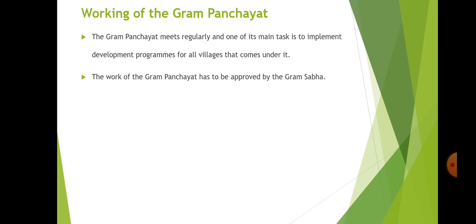Then the work of the Gram Panchayat has to be approved by the Gram Sabha. The Gram Panchayat is answerable to the Gram Sabha, and whatever developmental plans the Gram Panchayat implements in the village should be approved by the Gram Sabha.